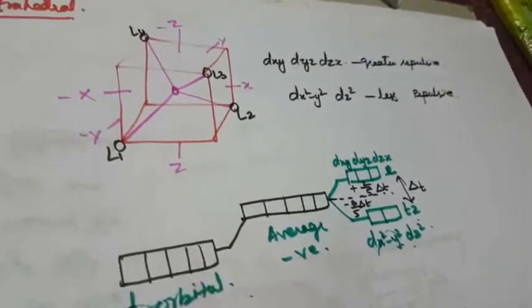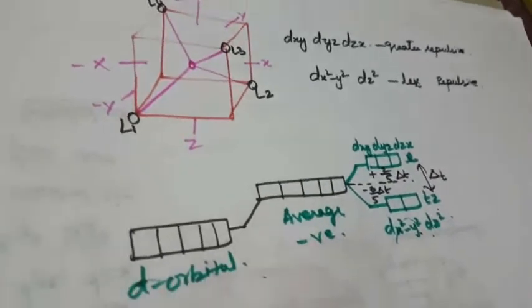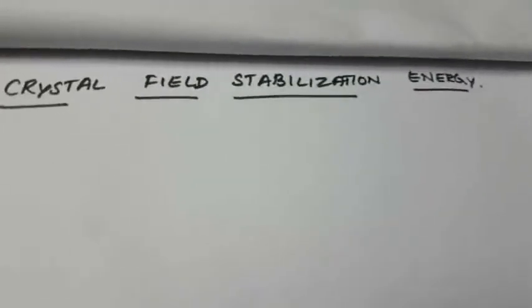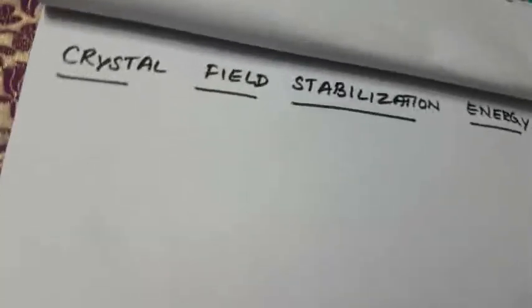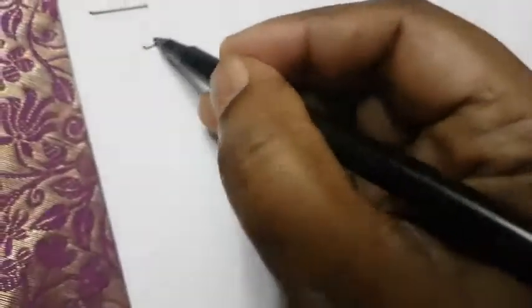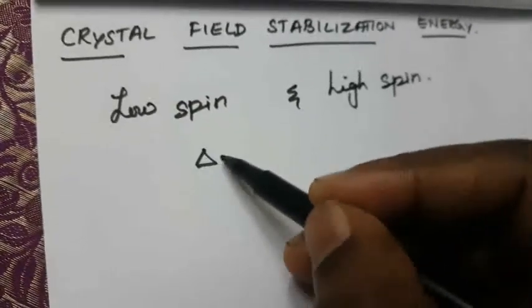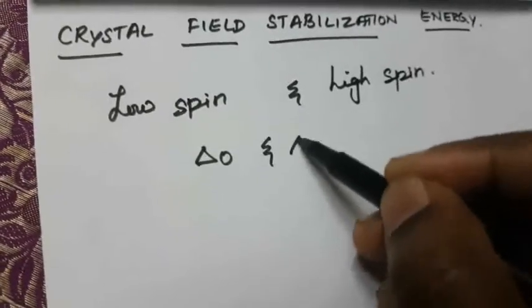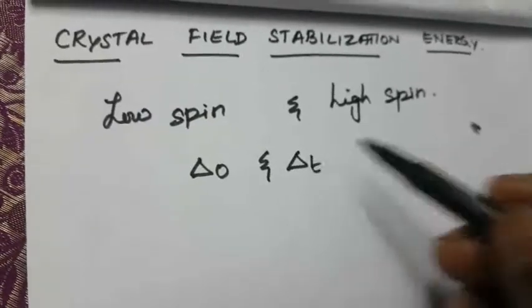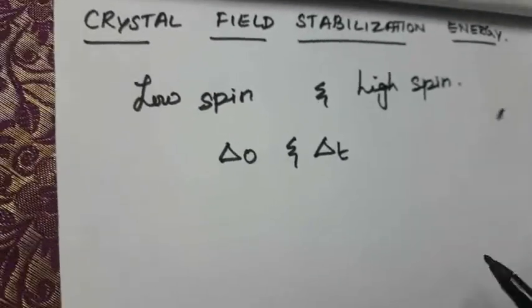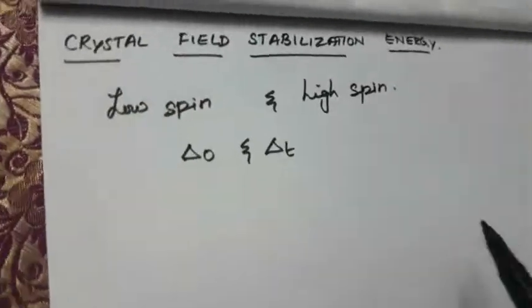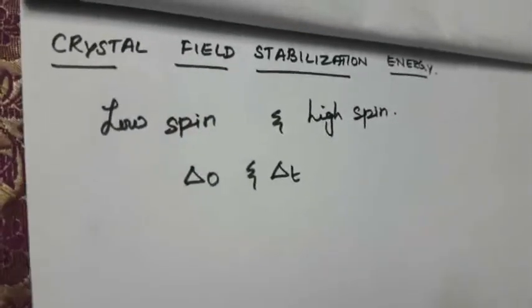So next we are going to see the crystal field stabilization energy. In the crystal field stabilization energy, we will consider low spin and high spin. So how will it be explained? First we are going to see low spin and high spin, delta O and delta T. What is delta O? That is octahedral, delta T tetrahedral. So for delta O and delta T, the octahedral and tetrahedral, we can calculate the crystal field stabilization energy.